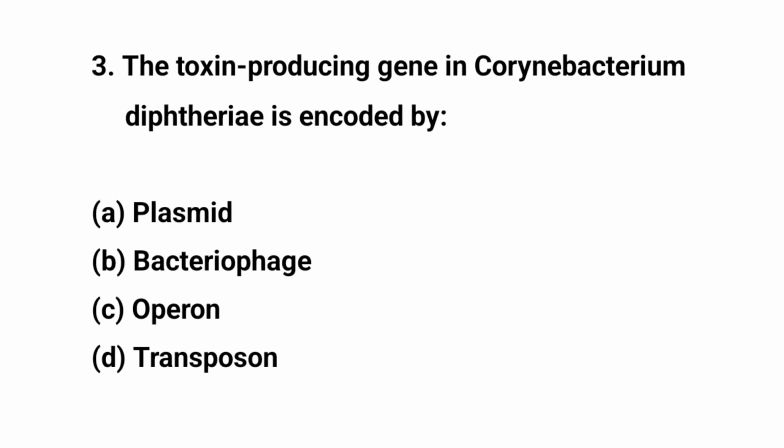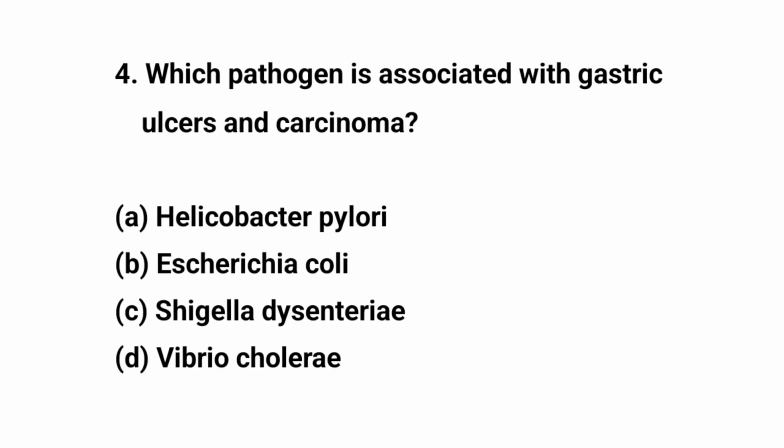Question number 3. The toxin-producing gene in Corynebacterium diphtheriae is encoded by? The right answer is B. Bacteriophage. Question number 4. Which pathogen is associated with gastric ulcer and carcinoma? The right answer is A. Helicobacter pylori.